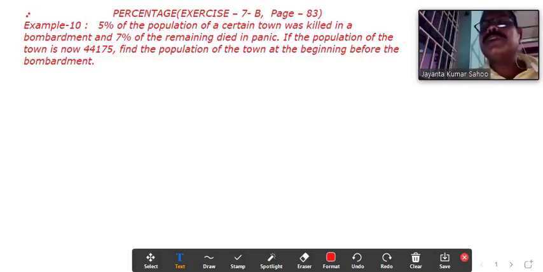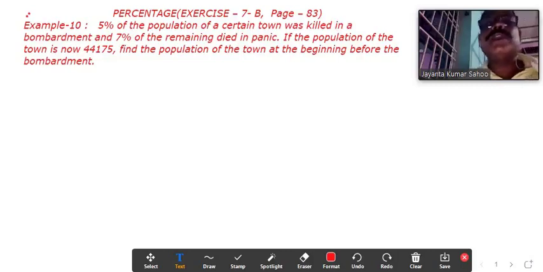Today I am going to teach you mathematics of standard 8 and the chapter name is percentage. We will start from the exercise 7b, that is page number 83. You can open that page number 83 children and see that example 10.